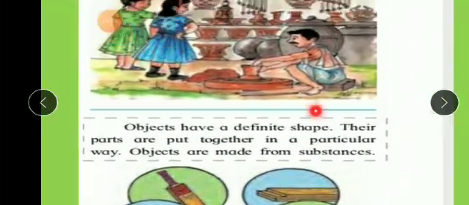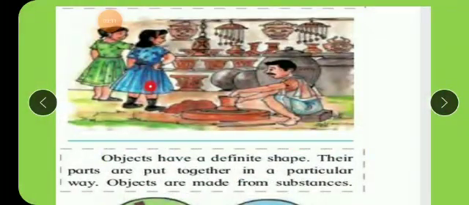Now if you see these pictures, it is from your textbook only. See this man, a potter we can say, he's making certain earthen pots from the clay. So which is the material which is used to make these pots? Of course, clay is the material. And the object which is made from this clay is this earthen pot. Understood the difference between object and substance or material? A substance is the material which is used to make a specific thing, a particular object.